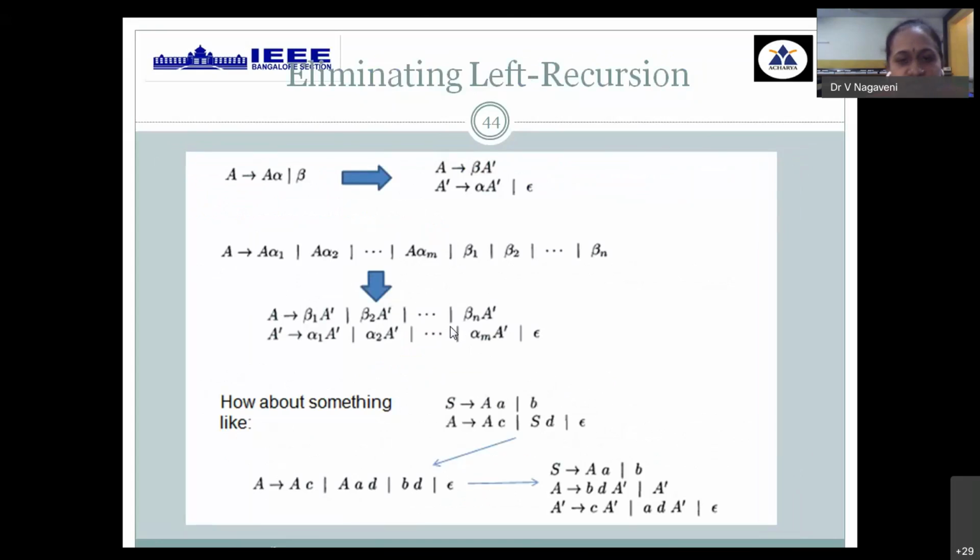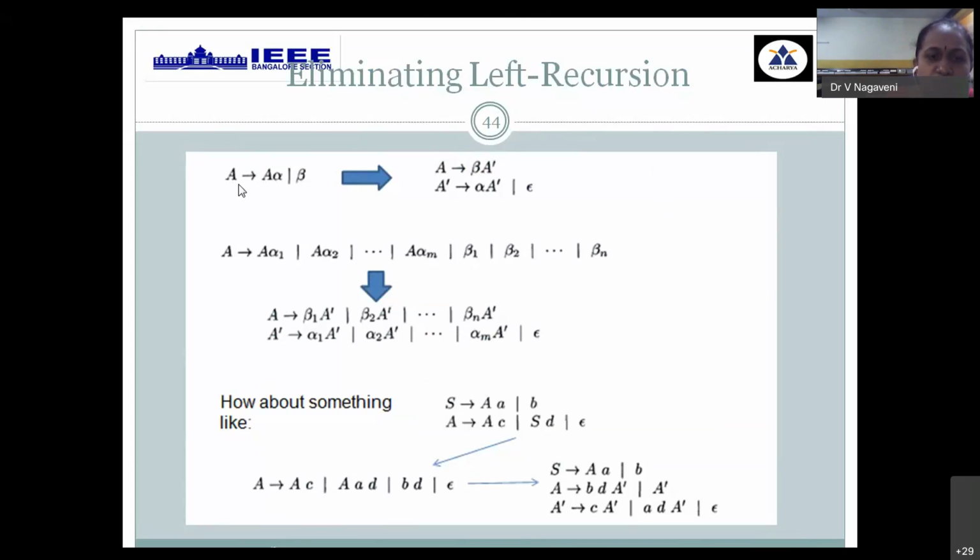And once that is done, your grammar should be free from one more concept called left recursion. Before you go for any type of parse tree construction, your grammar should be free from ambiguity. Your grammar should be free from left recursion also. If your grammar has the same variable at the leftmost position before and after the arrow, then it is suffering from left recursion.